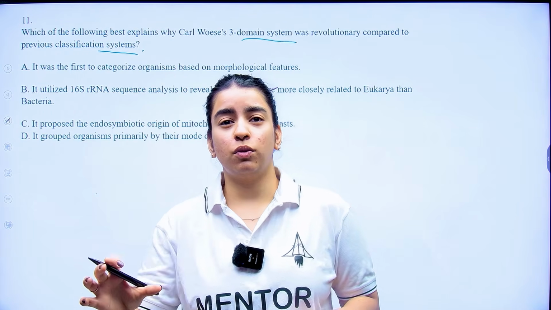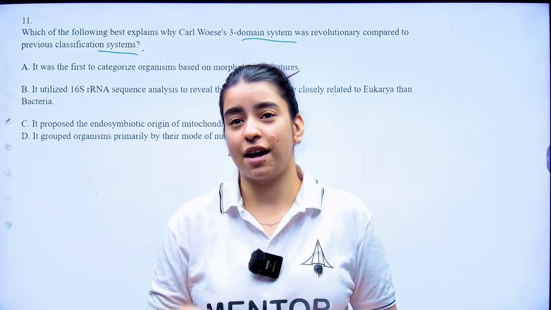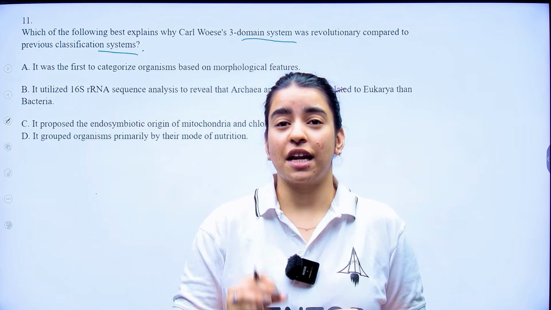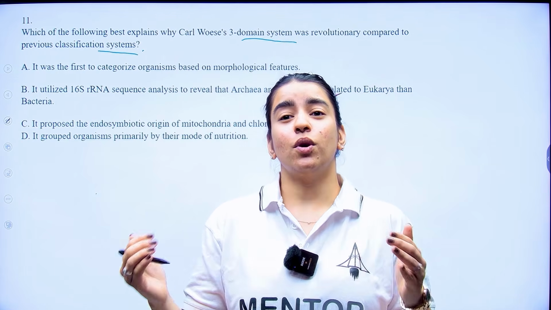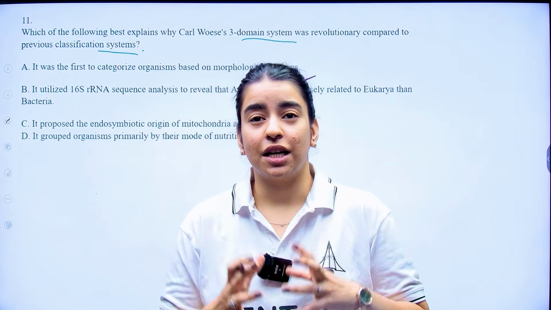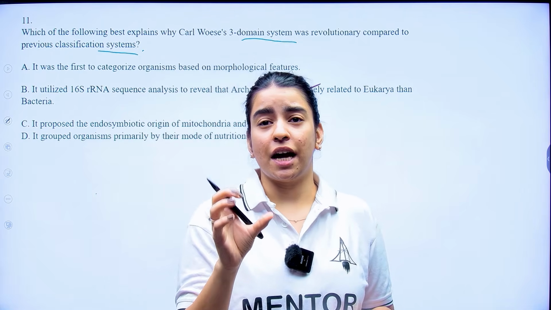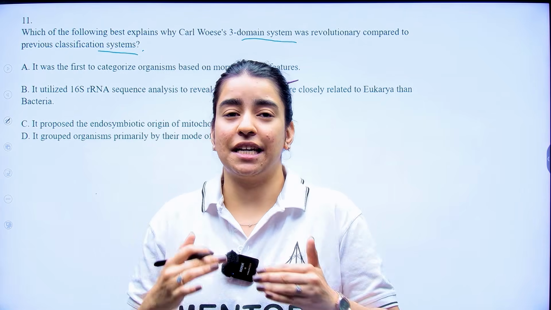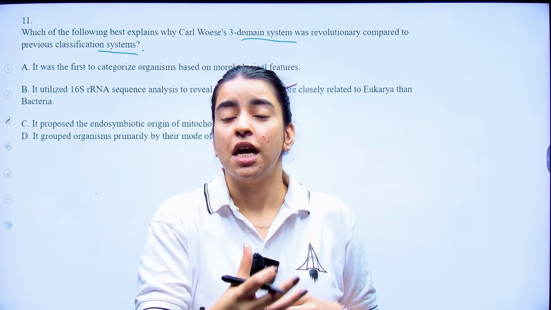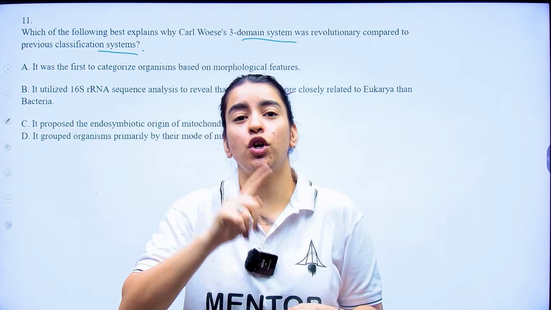Now, Woese's breakthrough was that he used molecular data. Specifically, he used 16S rRNA sequence to classify your organisms. Now, this was the first time that evolutionary relationships were actually inferred from such a universal and conserved molecule, because 16S rRNA, it is found where? It is found in your ribosomes, right? Now, Woese showed that your archaea are fundamentally distinct from your bacteria, despite both being prokaryotes. Even more surprising was that your archaea shared a closer evolutionary link with your eukarya, right?